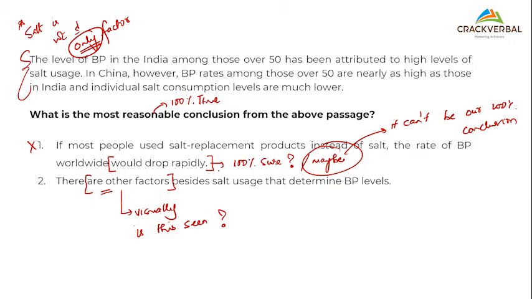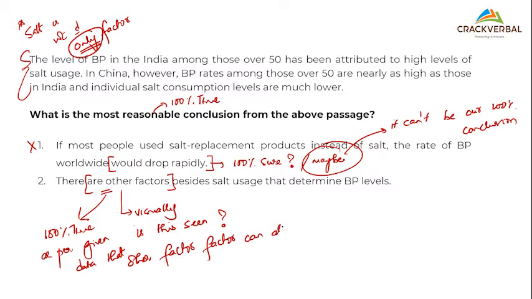But when I say there are other factors besides this, I am not negating salt. Please realize I am not negating salt. Salt is there, but I'm only saying that salt is not the only factor that you see. So when salt is not the only factor, I can be sure that, as per the given data, it is 100% true that other factors can also follow. Do you agree to that?